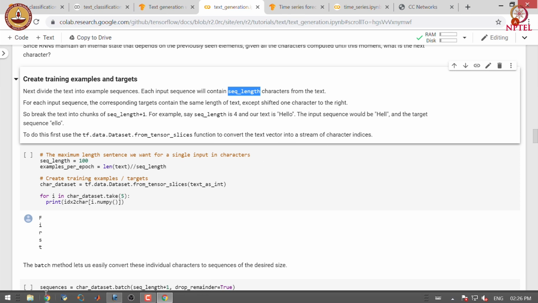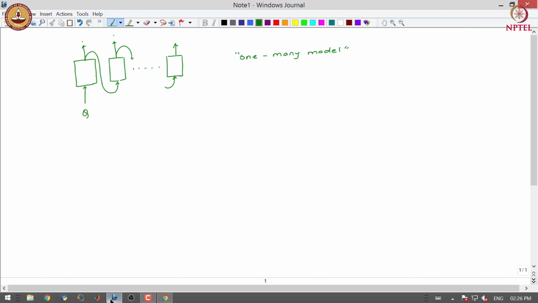Let me demonstrate this here. Let us say we have the word hello and our sequence length is equal to 4. We take a chunk of sequence length plus 1 letters. Hello is exactly 5 letters. So we take hello and construct the training data, which has the first 4 characters, HELL.